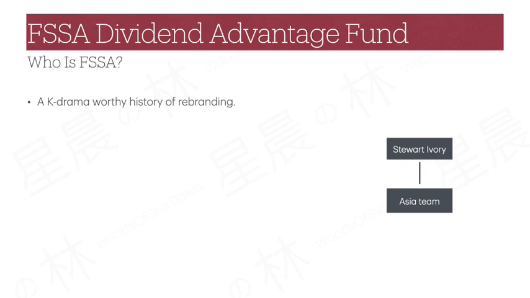FSSA, that is a bit of a tongue twister to pronounce, actually has a complex history of rebranding and organizational change. If FSSA is a person, the story of how it came about would probably be worthy of filming into a K-drama. So, the story goes that maybe not too long ago, there was an investment company called Stewart Ivory and Company Limited. Our lead actor is the Asia team that was set up by Stewart Ivory to focus on investments in the Asia-Pacific region.